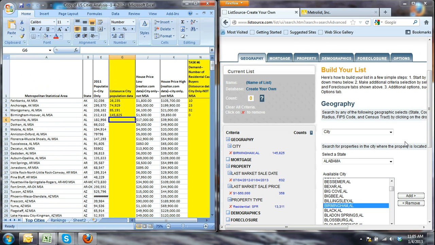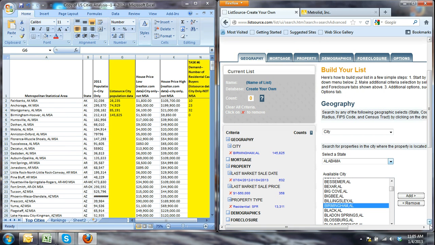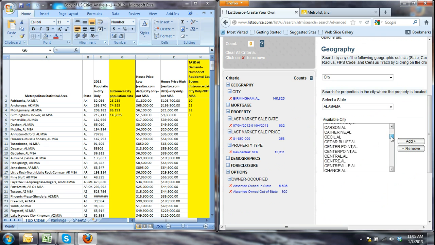So we're going on to Huntsville. We've already got Alabama, so we want to go to Huntsville, which is right there.